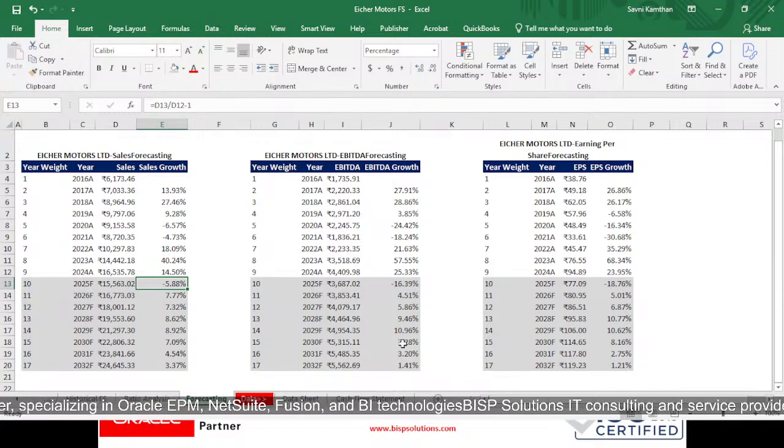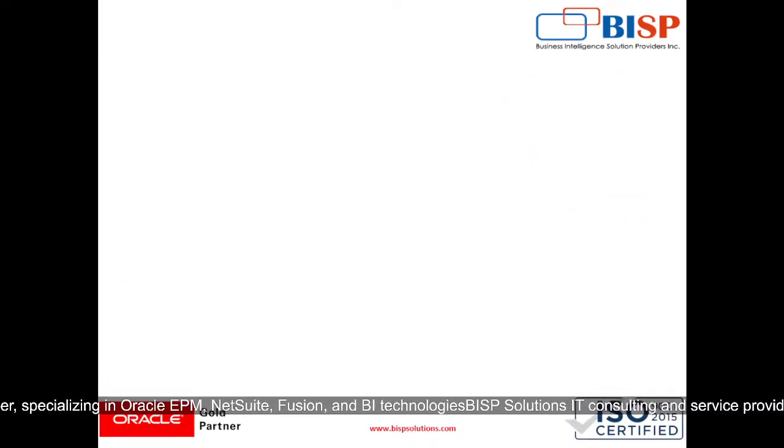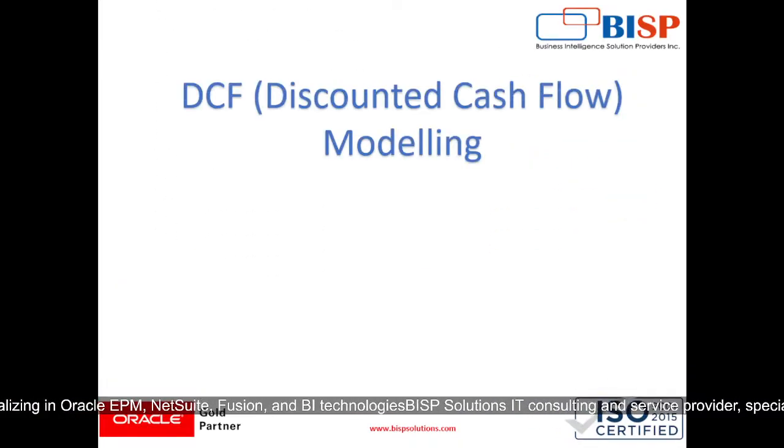Then EBITDA also we have estimated that it might increase by 16%, unless there's any issue regarding depreciation or amortization, like that. Same thing will be with our earning per share. So now moving forward to our next topic, which is our DCF, discounted cash flow,